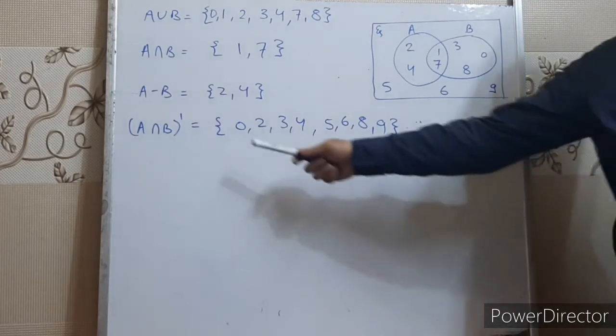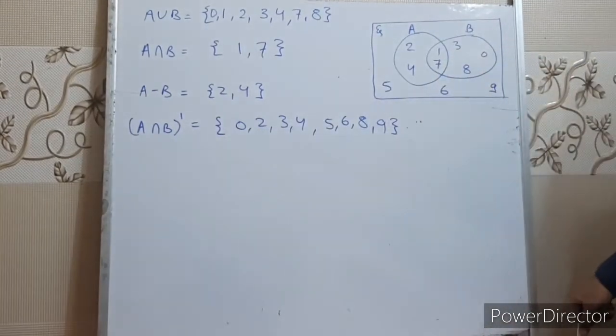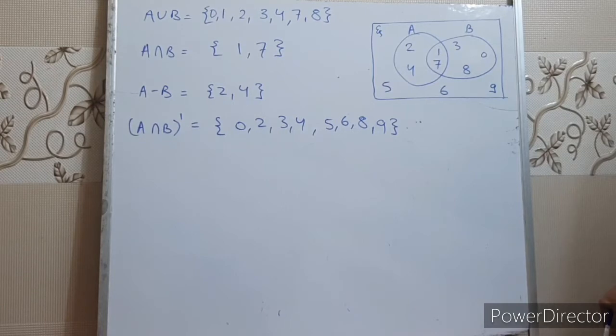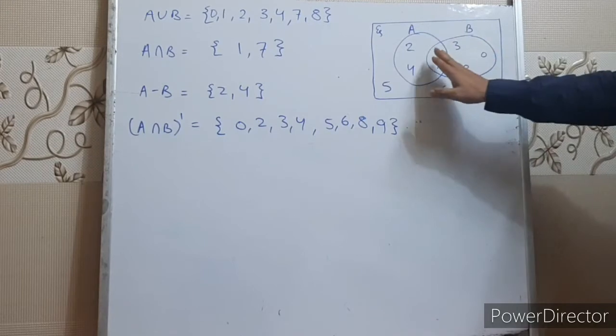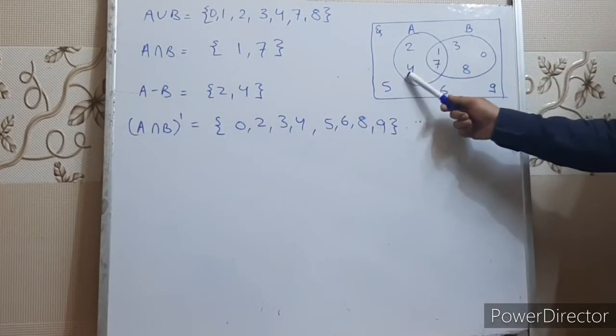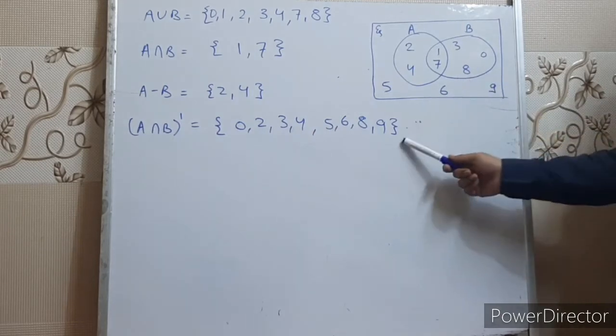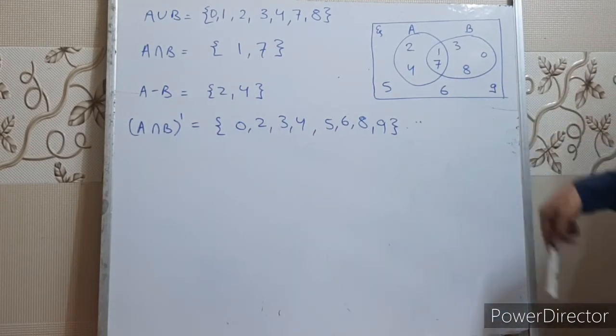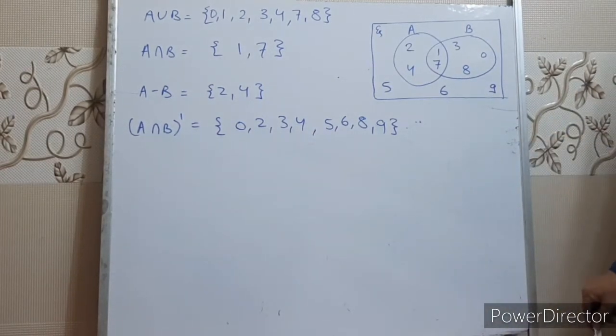Next is A intersection B complement. So A intersection B complement means excluding the elements of A intersection B from the universal set. So if we exclude this A intersection B, that means if we exclude 1, 7, what are the elements left? 0, 2, 3, 4, 5, 6, 8, 9. So all these elements are representing A intersection B complement. Right children? Note down.